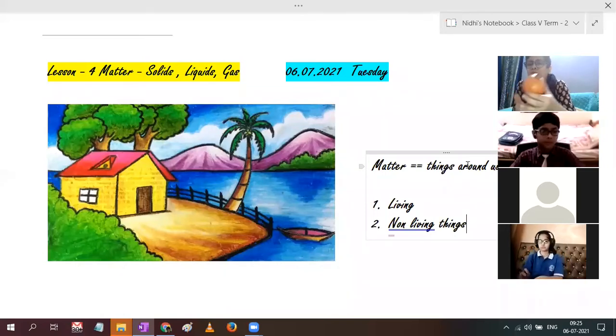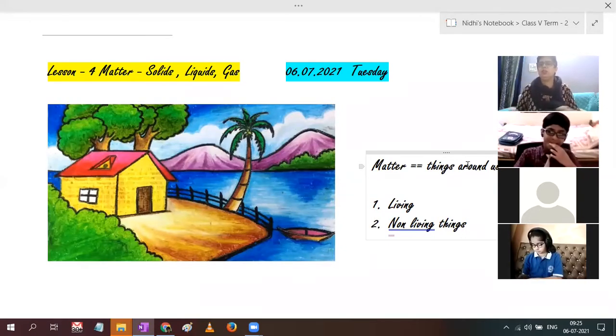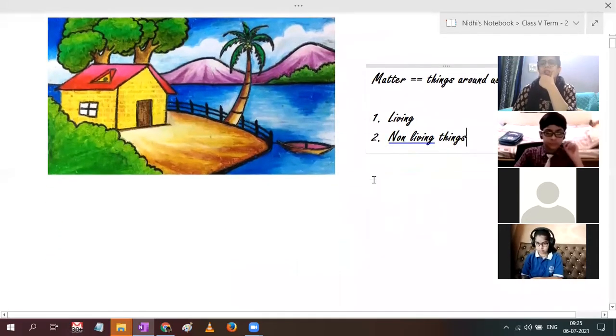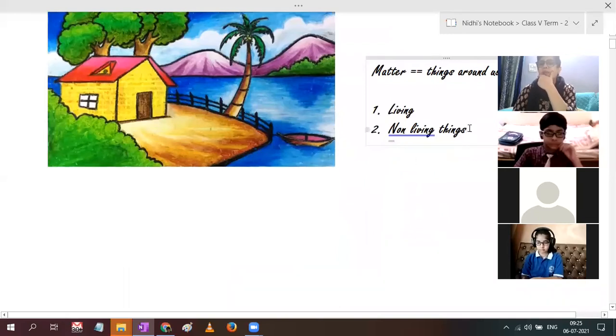They all are matter because they are things, and we find all these things around us. Even the animals and the birds are around us. They are all in our surroundings. So they all make up matter. Now, what are the different kinds of matter?